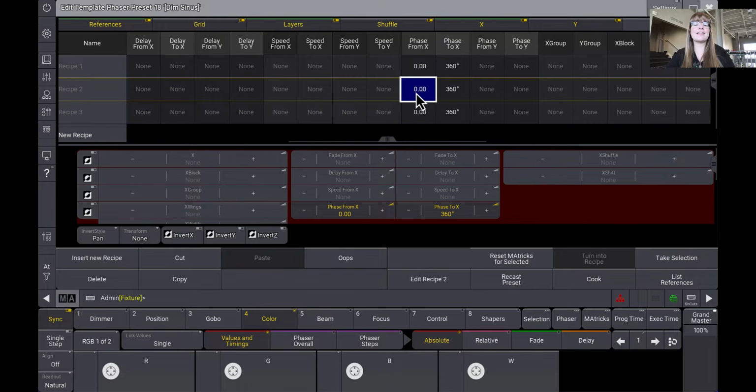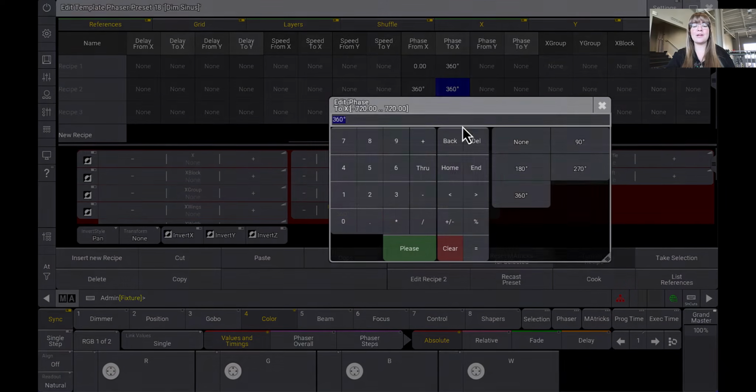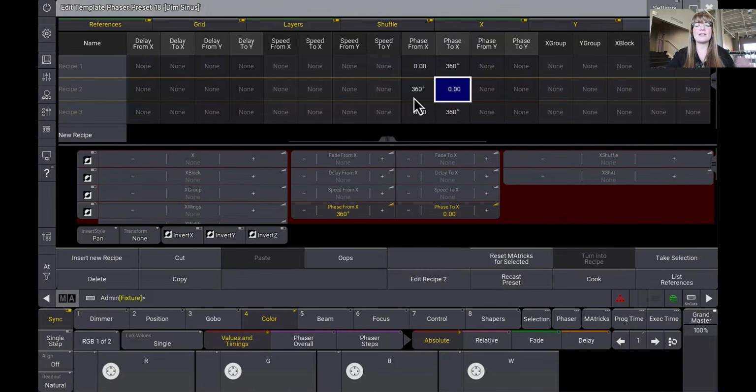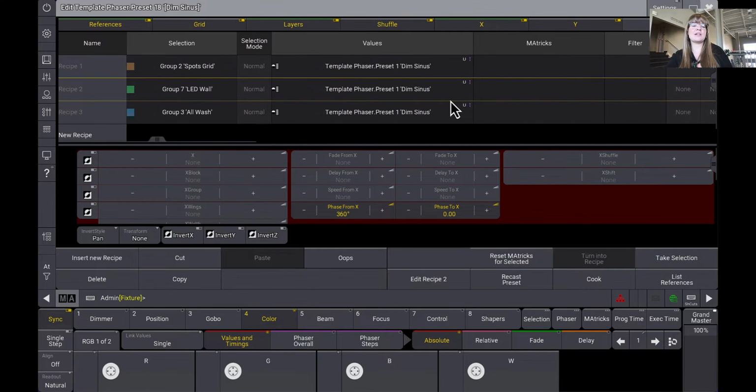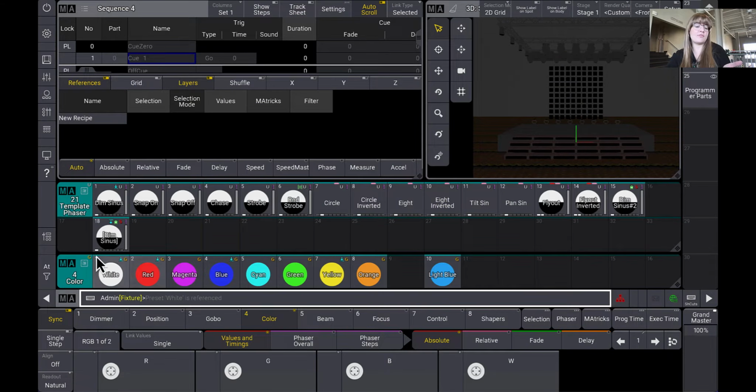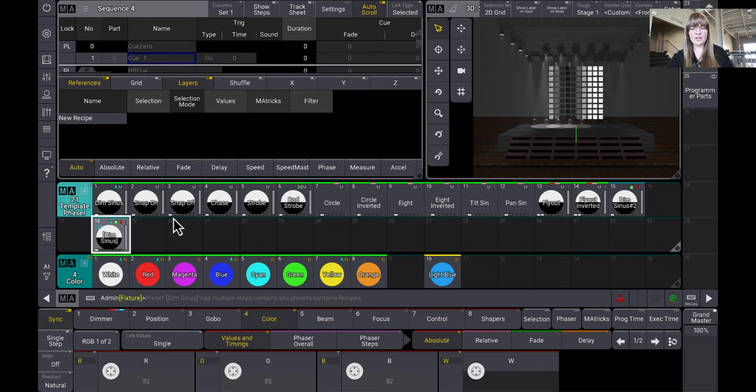And this also allows, let's say I want it to run the opposite direction on my LED wall. I can go 360 to 0, and it's doing that all within one preset, but allowing me to manipulate multiple different selections at once, but they're all referencing the same value. They can reference different values. That's totally okay. I don't have an example for that at the moment, but I'm sure there's one out there. And there we go, now it's running. So this allows me to take this one preset here, and then I can store it into my cues, but come back here if I want to change the selection that it's referencing.